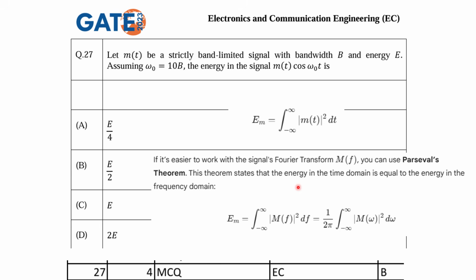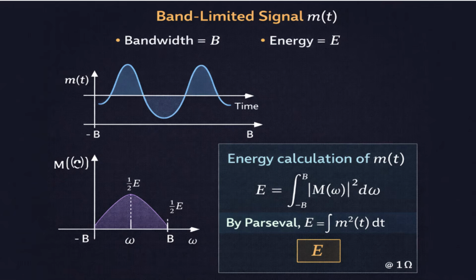For m(t), the energy for M(f) has been given, that is E, right? So this is your band limited m(t) signal, and correspondingly this is your M(f) or M(omega), and the total energy is E, already given. So E is equal to the integral from minus B to B of |M(omega)| whole square d omega. This one is already given in our question, right? And we have to calculate now the energy for m(t) cos omega t. So these are the messages in time domain and frequency domain.